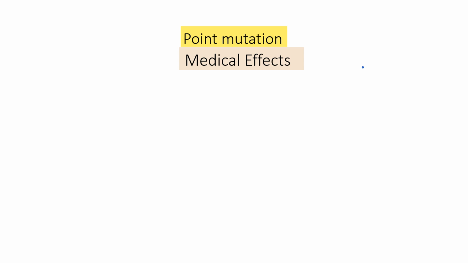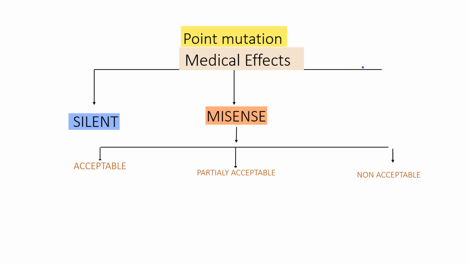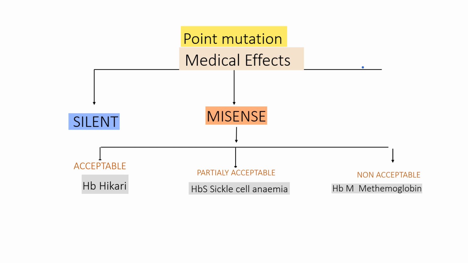Let's discuss some medical effects of point mutation. In silent mutation, since the amino acid is not changed due to the change in base, there will be no significant or disastrous medical effect. In missense mutation, the medical effects can be categorized as acceptable, partially acceptable, and non-acceptable. We can see some examples under these categories: hemoglobin Hikari, hemoglobin sickle cell anemia, and hemoglobin M (methemoglobin). In all these examples, due to change in amino acid, hemoglobin is affected, which may alter its oxygen carrying capacity.